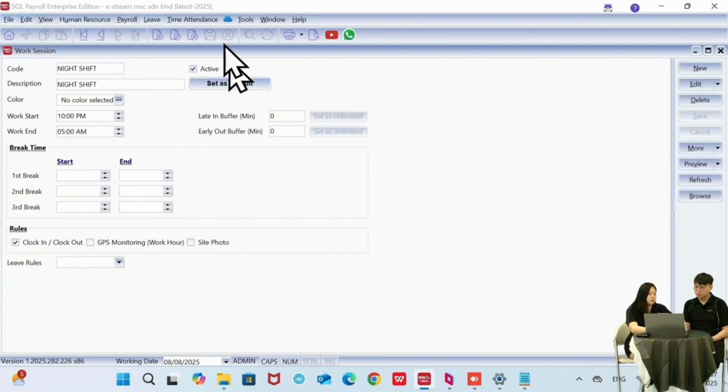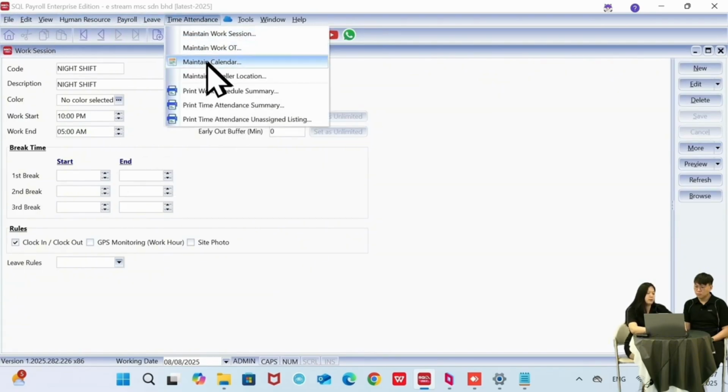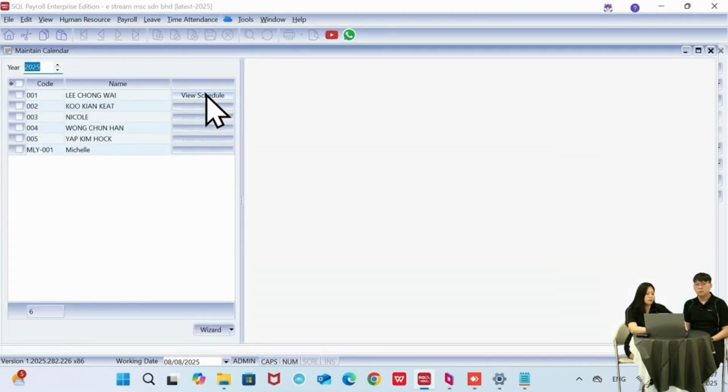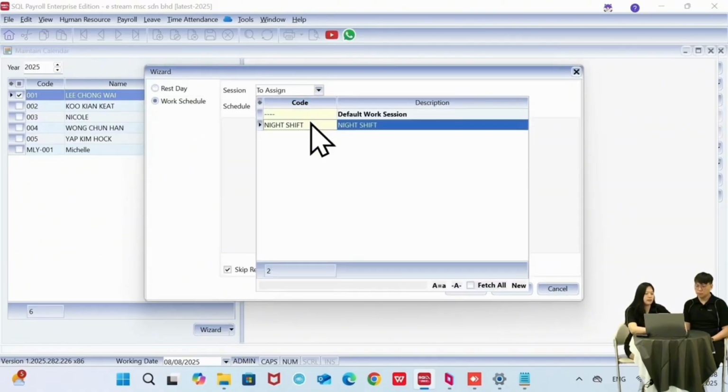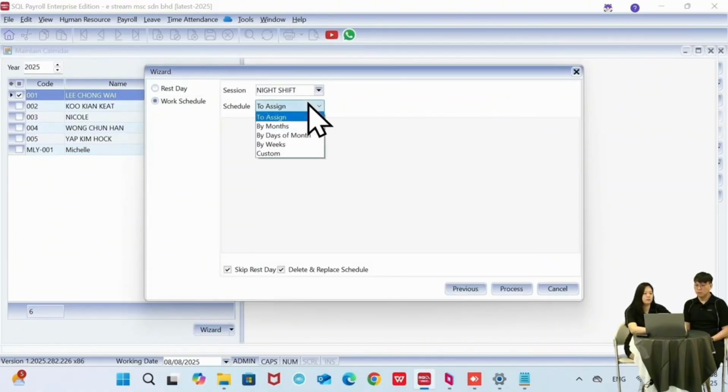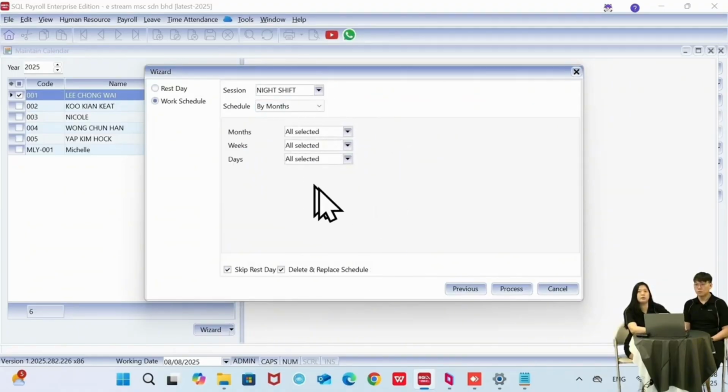So after we have set the work session, we can come back to the maintain calendar here to set, let's say Lee Chong Wei, he's working under the night shift, right? So I can tick on his name, click on work schedule, and then assign him as a night shift. To assign here, I can just click on by months. If let's say every month he is working night shift, I just select all. If he's only working night shift for August only, then I can just set for August. Once I'm done, I can just click on process.